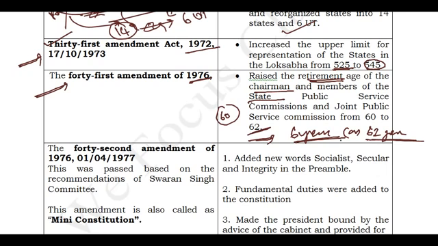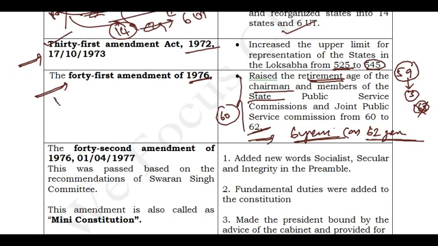If you want to understand this, I will explain. See, a person has become a Public Service Commission chairman at the age of 59. It means he can work for only 3 years. So it is not 6 years of minimum service, it's up to 6 years of service. Don't say that he should complete his 6 years of service. Once he completes 6 years of service, he becomes 65. So that is the reason we say 6 years of service or 62 years of age, whichever is earlier. This is about the State Public Service Commission.